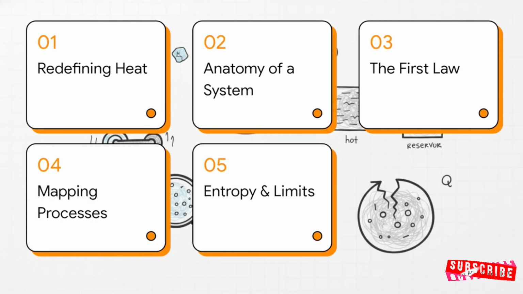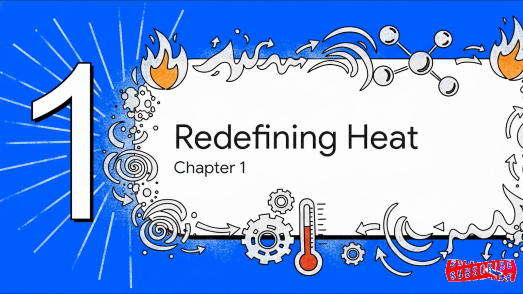All right, here's our study roadmap for today. First, redefining heat and energy. Second, the anatomy of a system. Third, the first law. Fourth, mapping thermodynamic processes. And finally, number 5, entropy and universal limits. Let's jump right in. Section 1, redefining heat and energy.